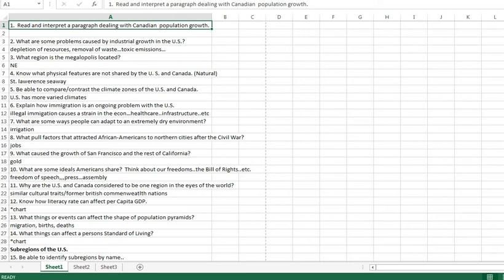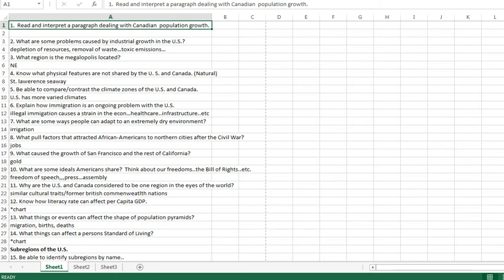Number two, problems caused by industrial growth in the U.S. Resources are depleted. Too many people to support, waste issues, how to remove it, where to take it, toxic emissions, things like that are problems caused by too much industrial growth.